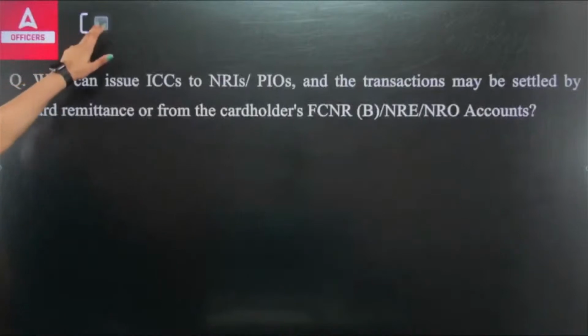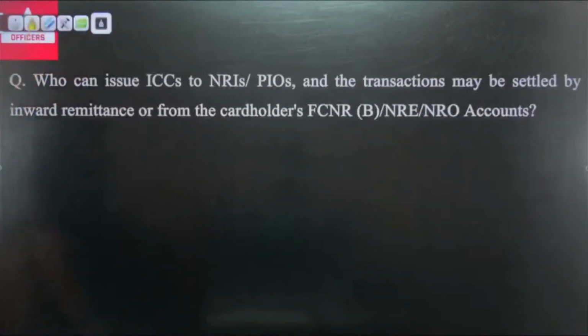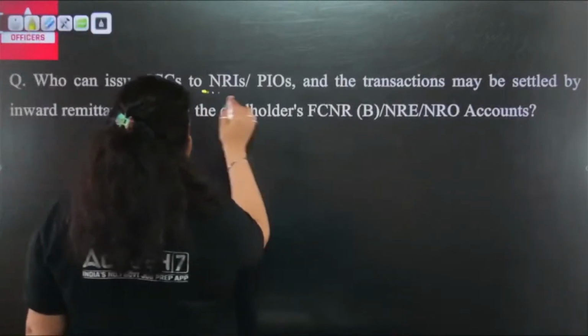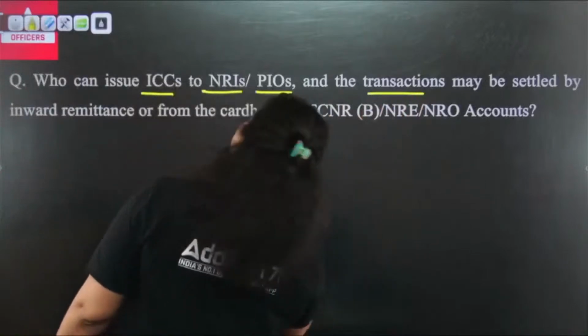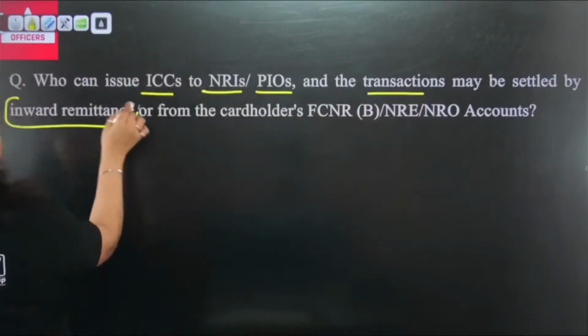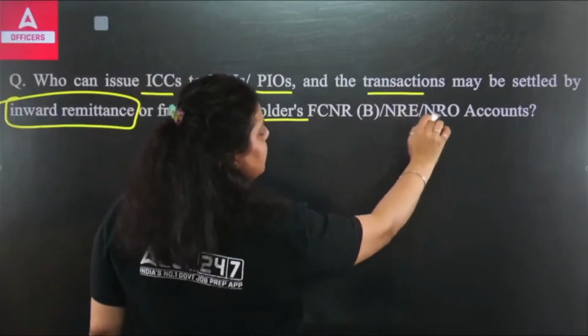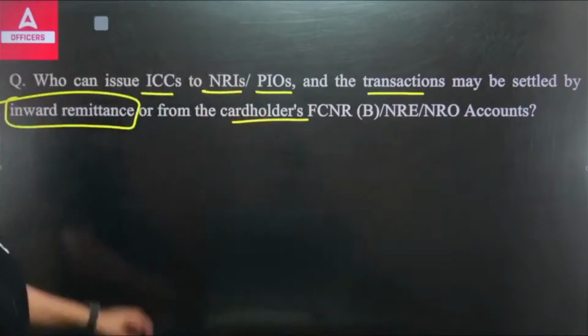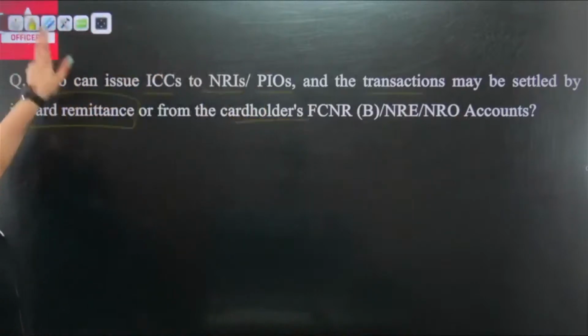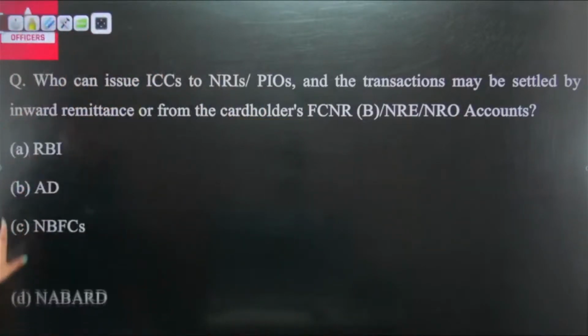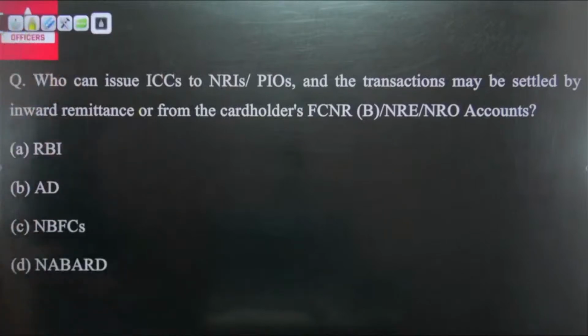Next question we have: who can issue ICCs to NRIs, PIOs, and the transaction may be settled by inward remittance or from the cardholder's FCNR(B), NRE, NRO accounts. So this is a very simple question. Again, I think if you have studied this particular chapter or conditions, you can easily answer the question.